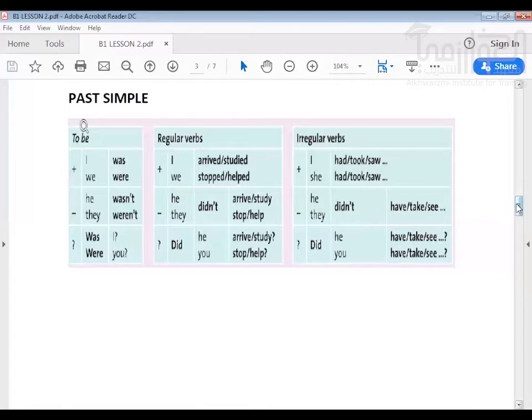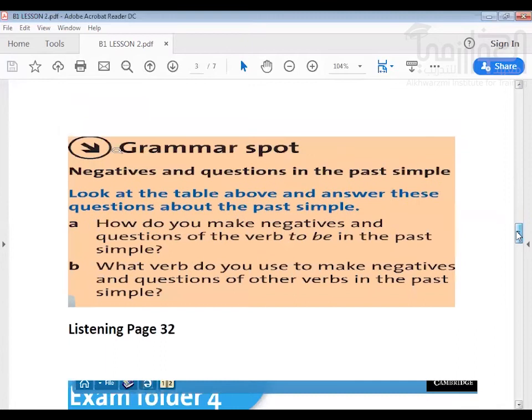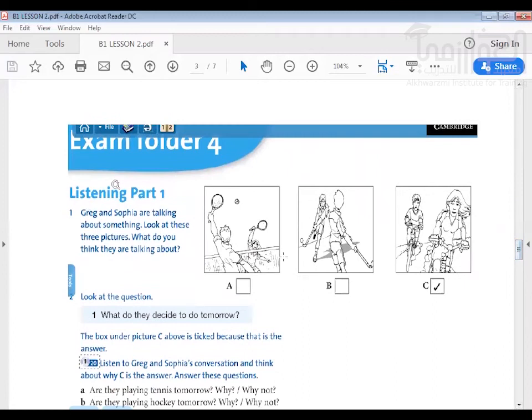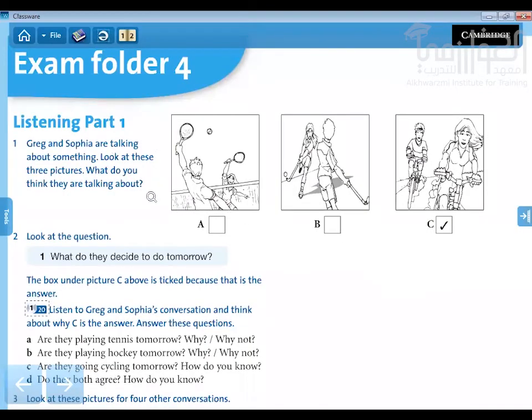Okay. So let us now look at listening. We talk about listening now. I will share a new slide, a new screen with you so that we look at the listening. Good. Now, this is the listening. I want you to look at these pictures and then you listen to a conversation between Greg and Sophia.